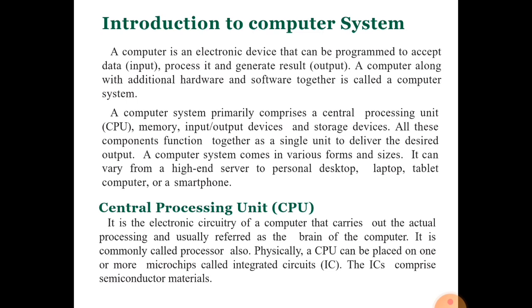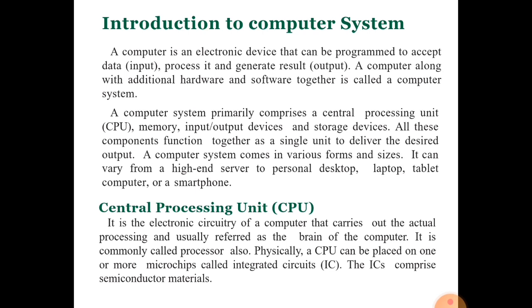What is a computer? As we know, a computer is an electronic device that is programmable, and that accepts input, processes the input data and produces the result.